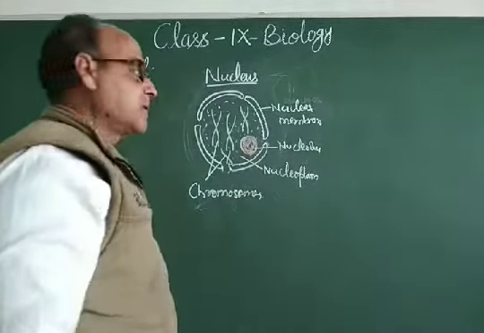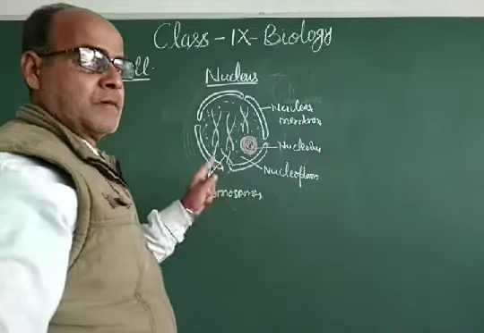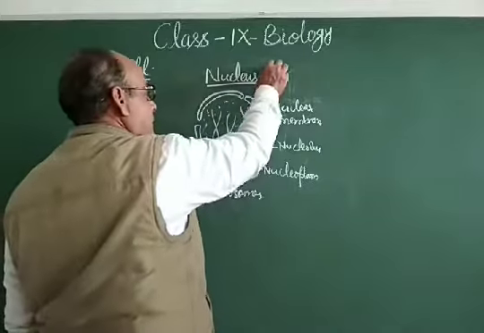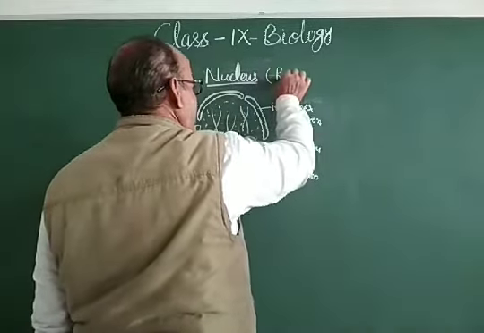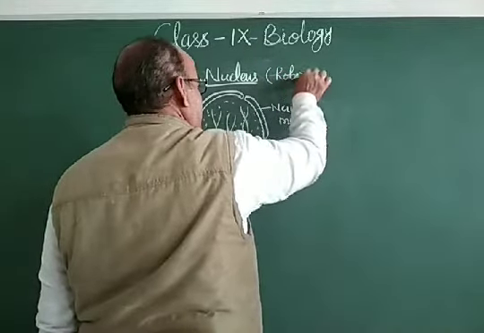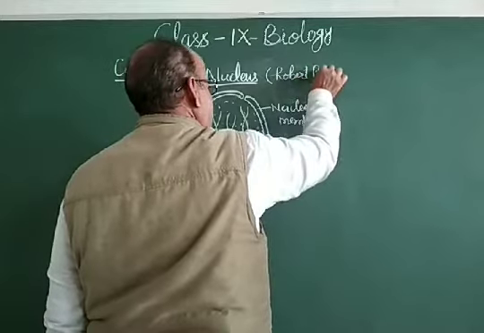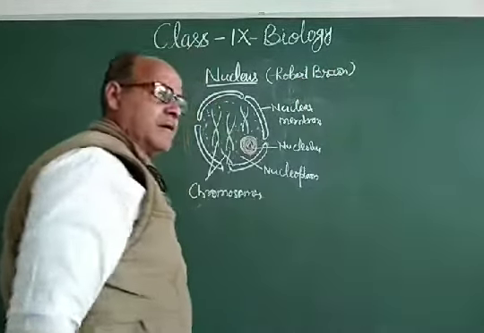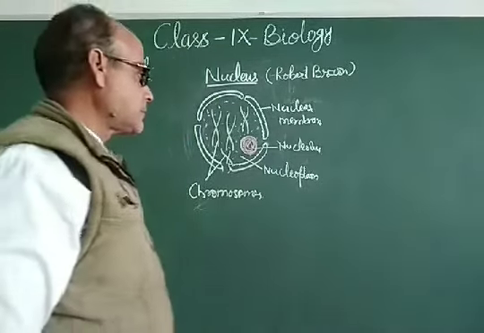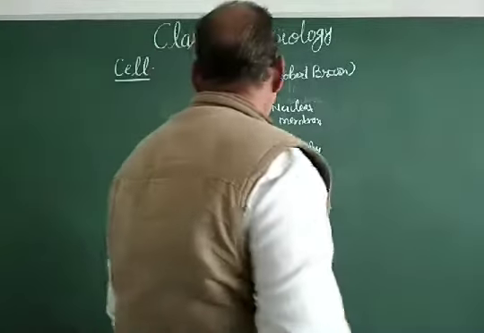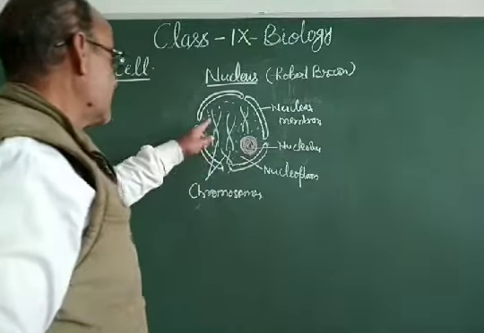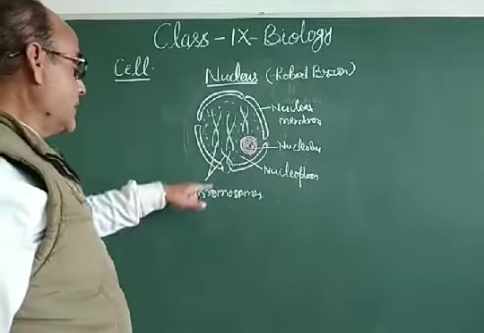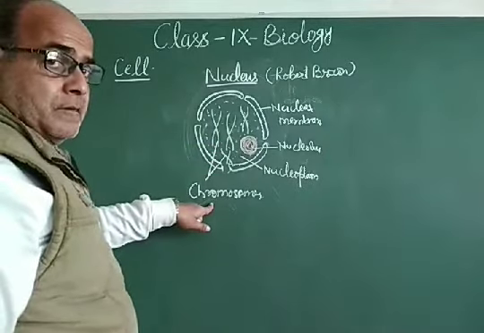So dear students, this is the typical structure of a nucleus, whether it is found in a plant cell or an animal cell, and this nucleus was discovered by Robert Brown. The scientist who is responsible for the discovery of the nucleus is Robert Brown. My dear students, this nucleus contains genetic material, and this genetic material is chromosome.